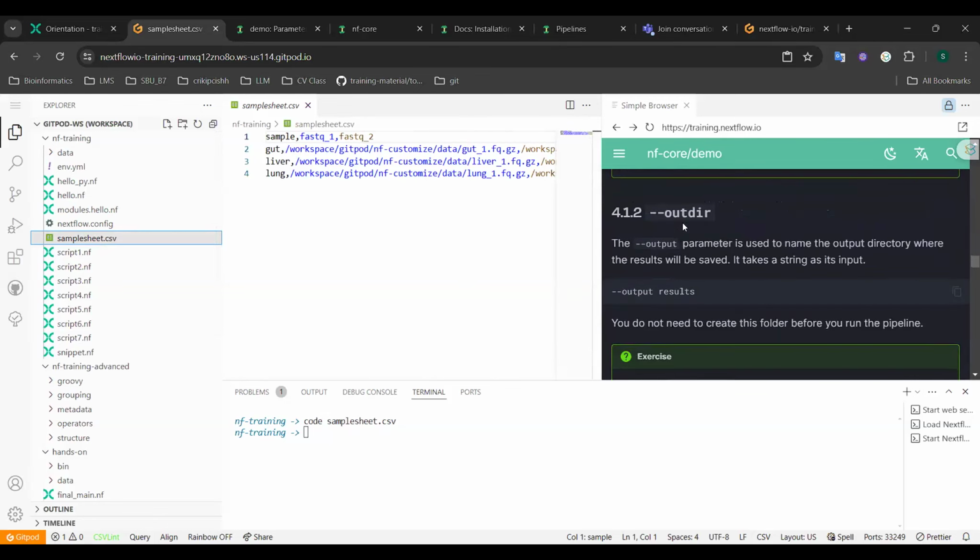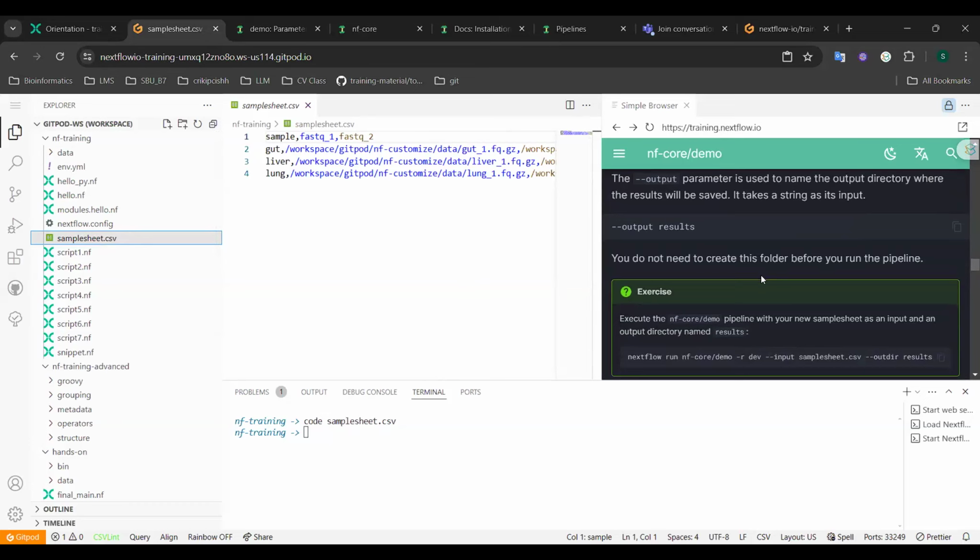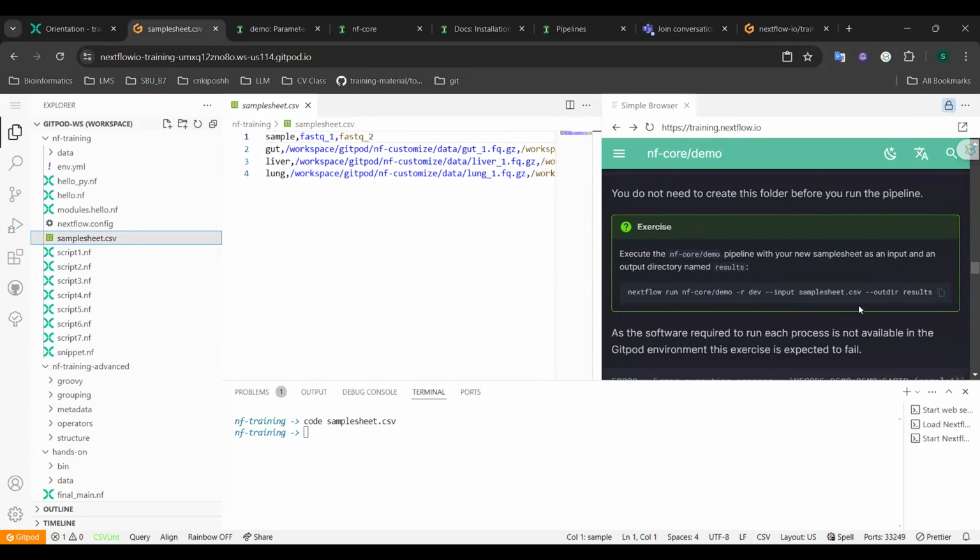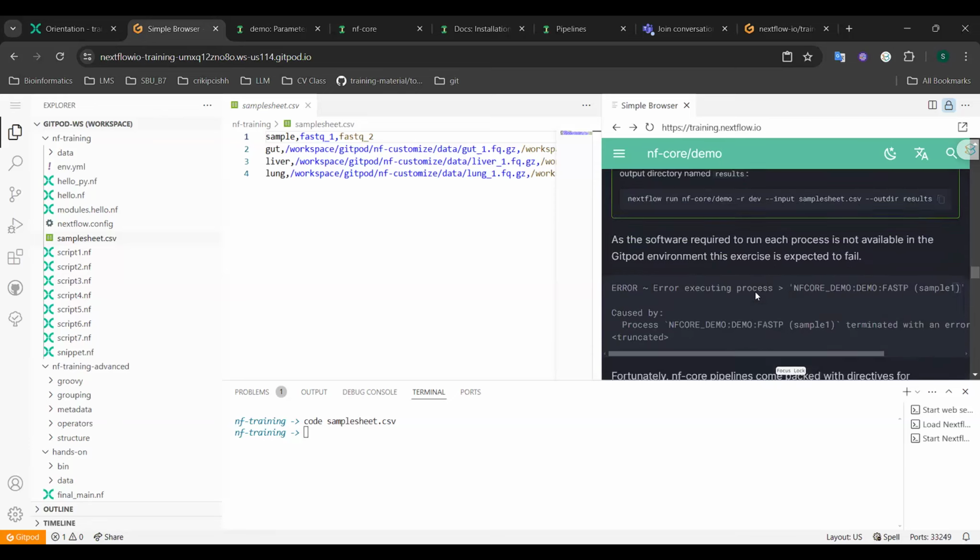Okay, so next, the outdir parameter is used to specify the output directory where the results will be saved. You don't need to create this folder before running the pipeline. So we can just execute this command. We add --input samplesheet.csv and --outdir results. But if you try running this command right now, you are likely to run into some issues.